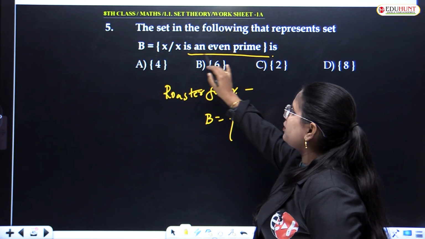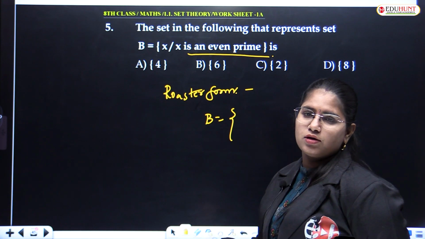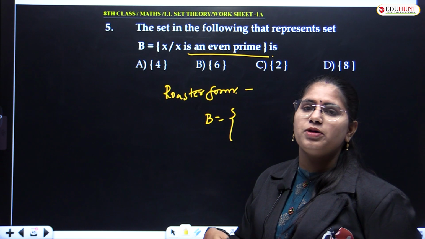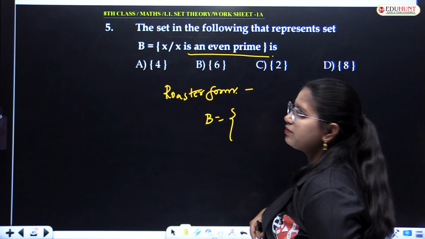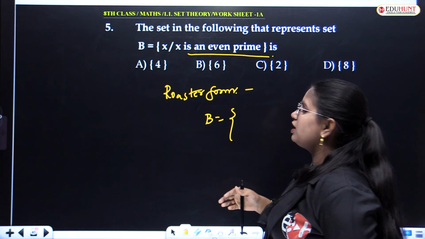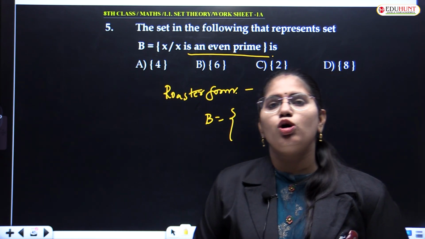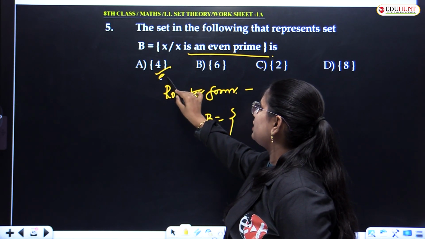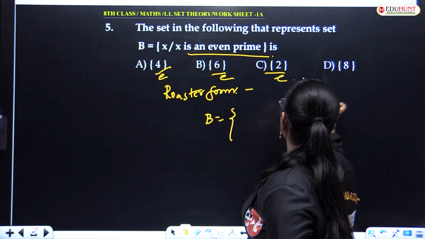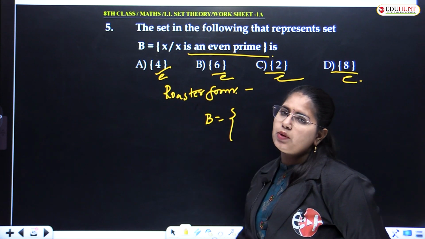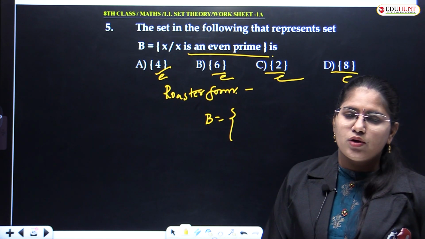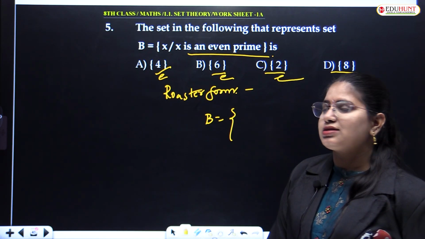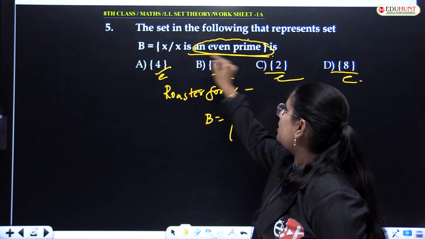So how do you define elements based on this? It should be an even prime. What are prime numbers? The numbers which are divisible by 1 and itself. And even numbers are the numbers which are multiples of 2. 4 is an even number, 6 is also an even number, 2 even, 8 is also even. So all are even numbers because all are multiples of 2. We need to check whether it is a prime number or not, because they were asking you to find an even prime number.